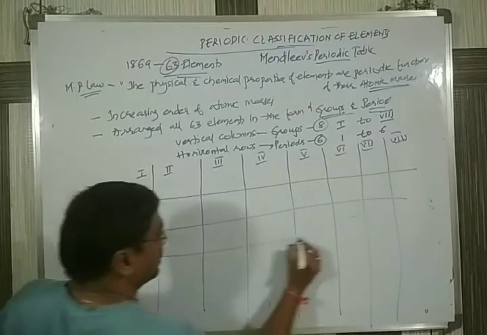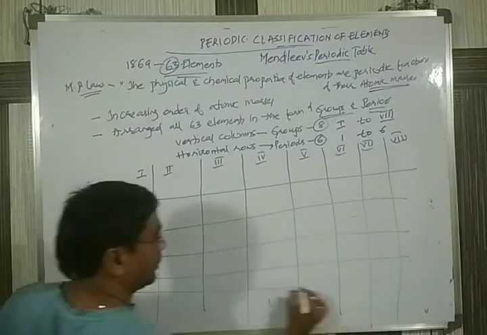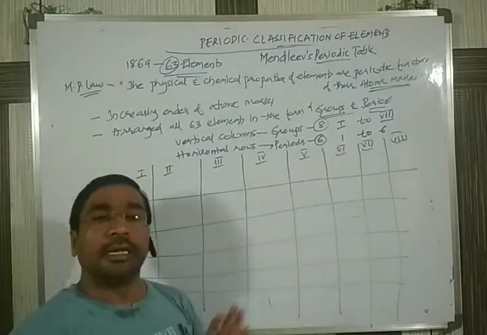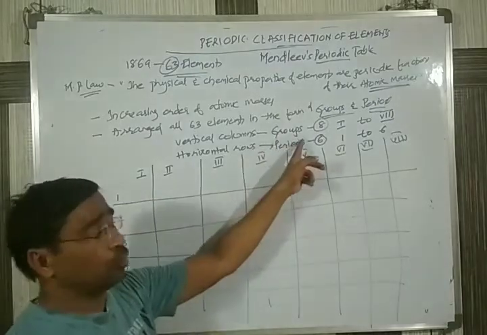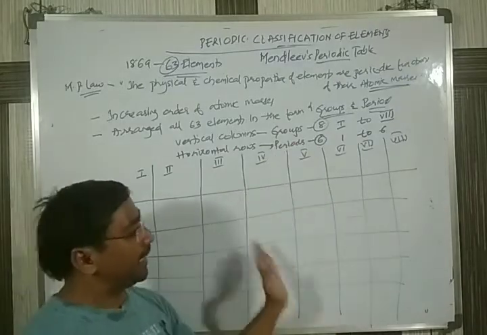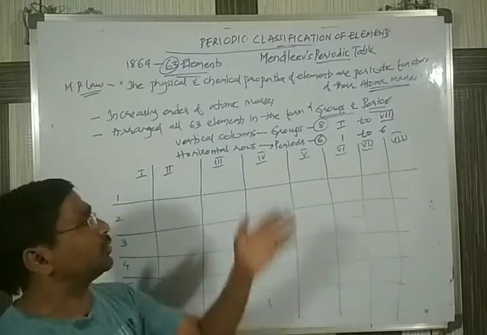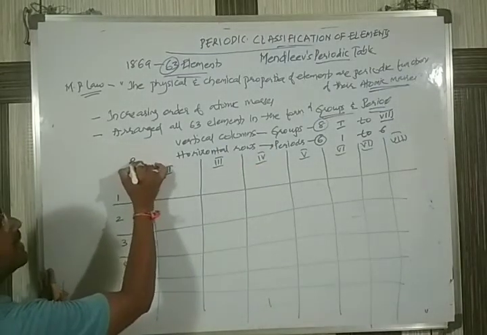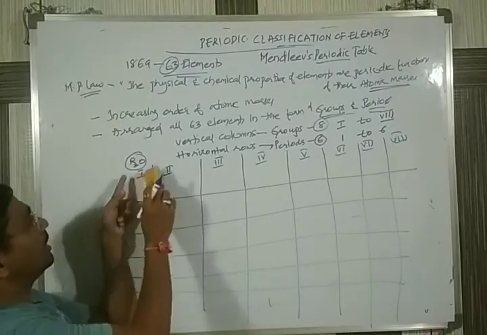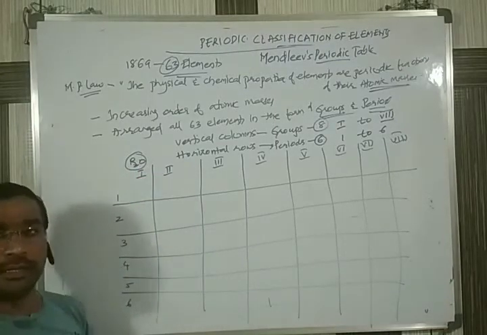third, fourth, fifth, sixth, like this. Up to here is good. Each group was again divided into 2 subgroups. Why did he divide them? There are many elements which show the same reactivity. I will show you now. If some element has the formula R2O, and many elements show the same type of formula, and all are to be accommodated in this one, it is not possible.